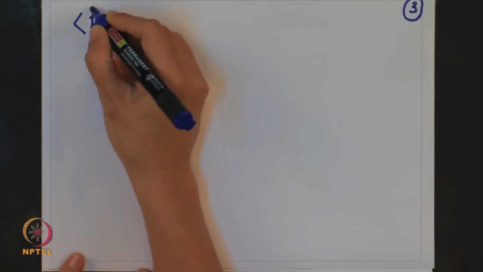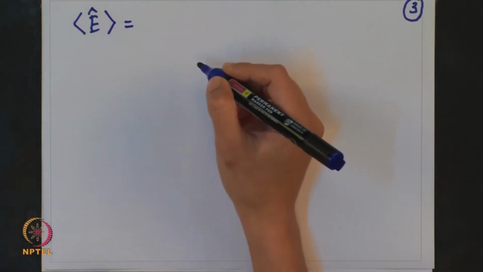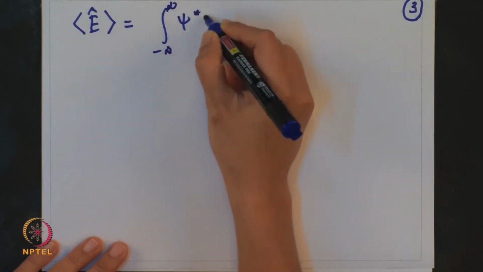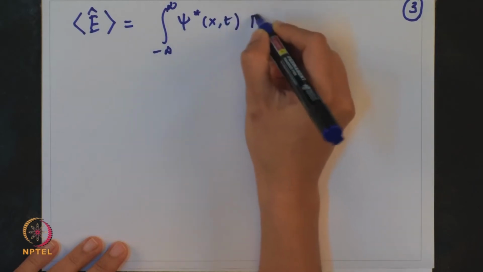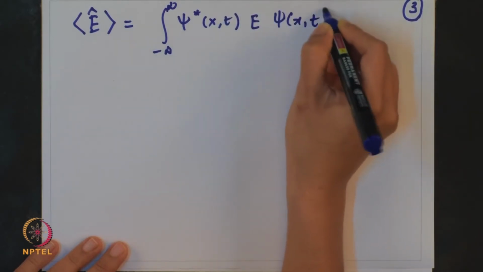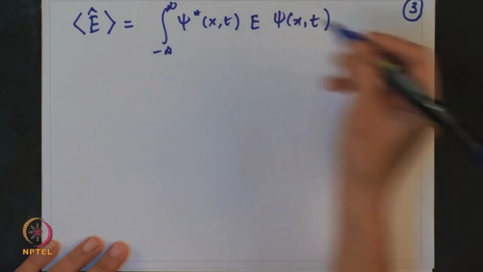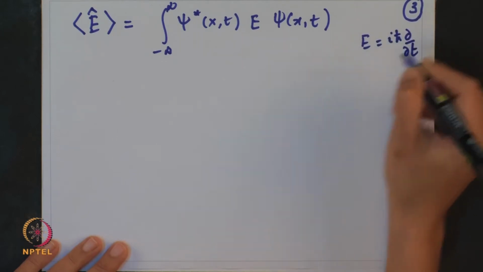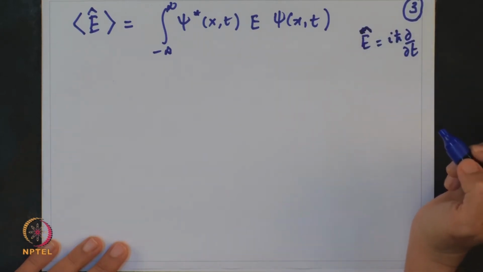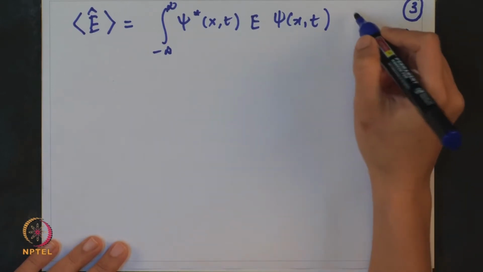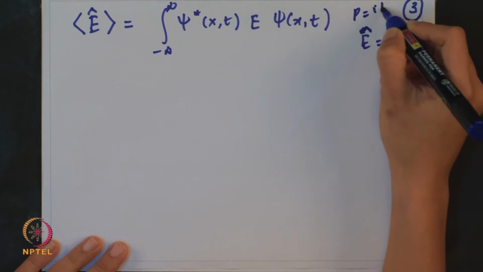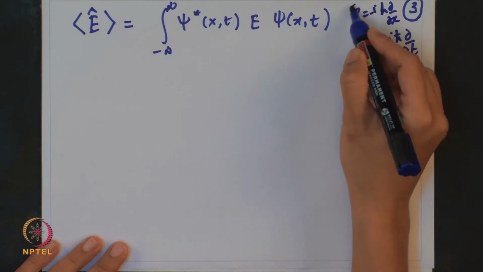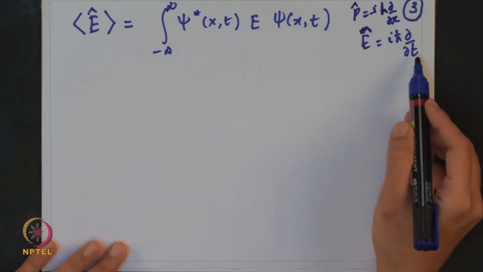the energy operator. How do we calculate the expectation value? The standard way of writing this is psi star x comma t E psi of x comma t. This operator E we can write as i h cross dou by dou t. This is the representation of the energy operator. As you know, the momentum operator is represented as minus i h cross dou by dou x. Similarly, the energy operator is represented by i h cross dou by dou t.